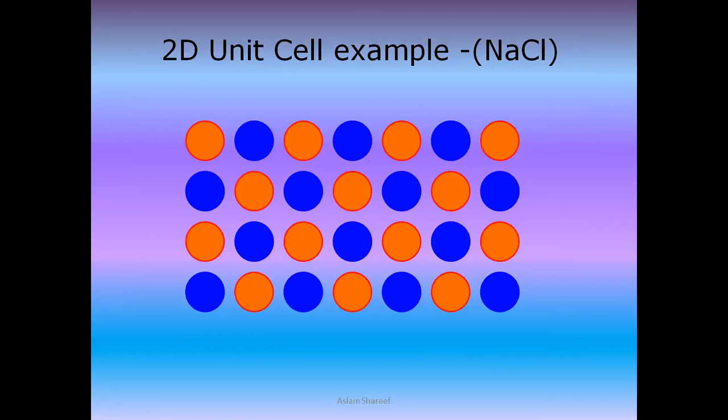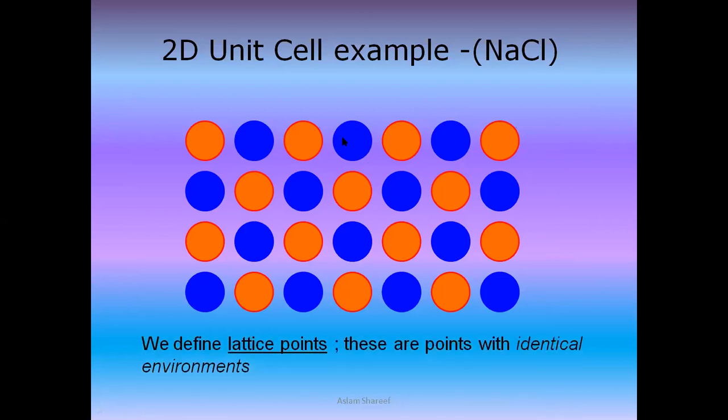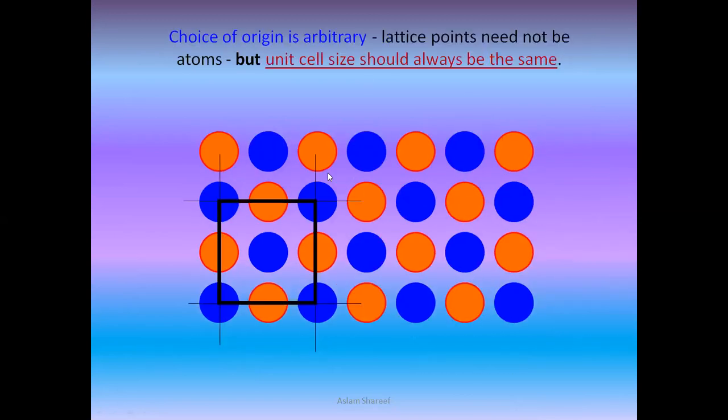Let's take an example of a two-dimensional unit cell, which is sodium chloride. So we are calling one molecule sodium, the second one chloride. So we define the lattice point, right? In the previous topic we discussed that these are points with identical environment. So as we can find the identical environment, the choice is arbitrary. The lattice point need not be an atom, right?